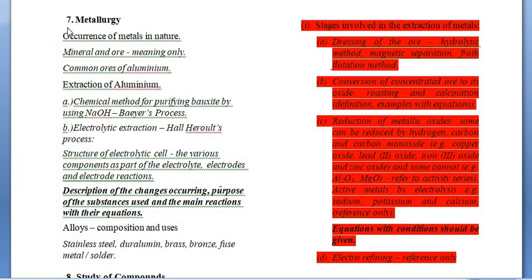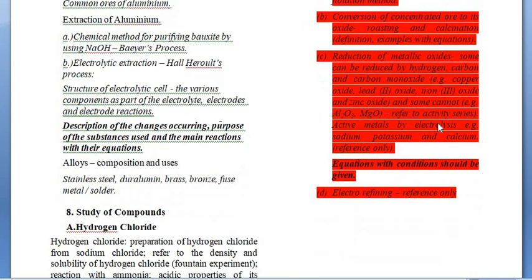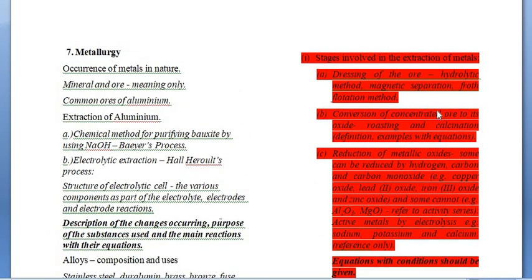Now if we talk about chapter number 7, that is metallurgy, yes, there is a reduction in some topics. These are the stages involved in the extraction of metals, like dressing of ores, conversion of concentrated ore to its oxide by roasting and calcination, and reduction of the metallic oxide. So there is a reduction in these topics from the chapter metallurgy.